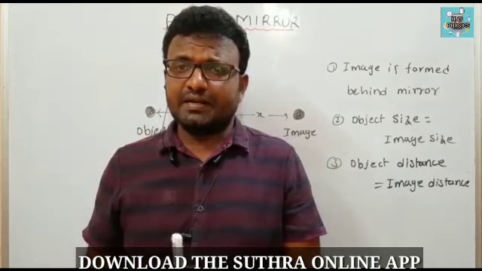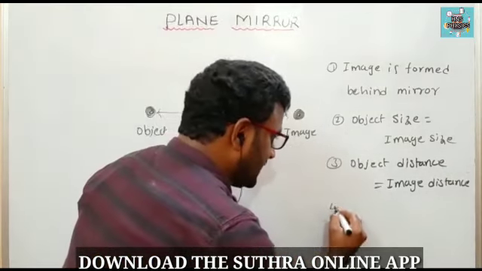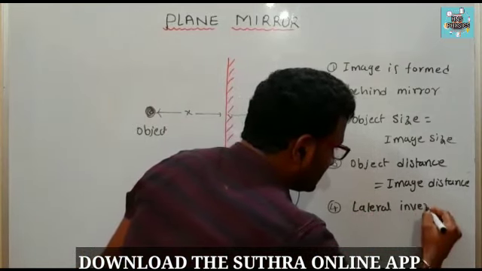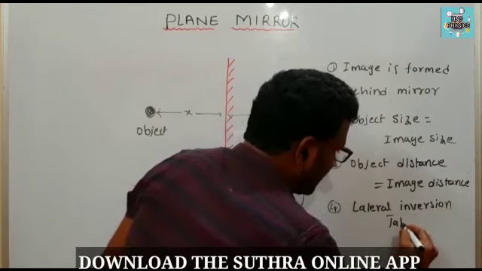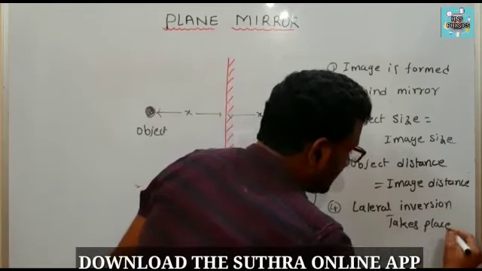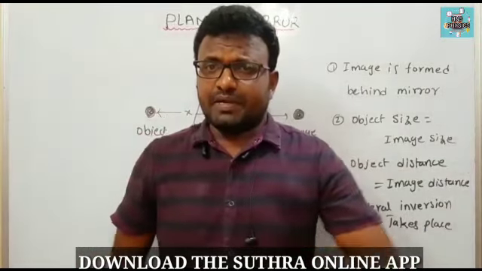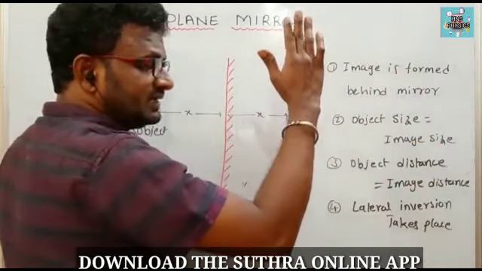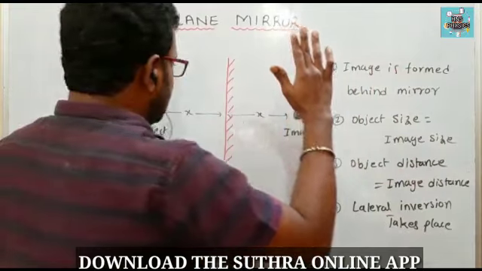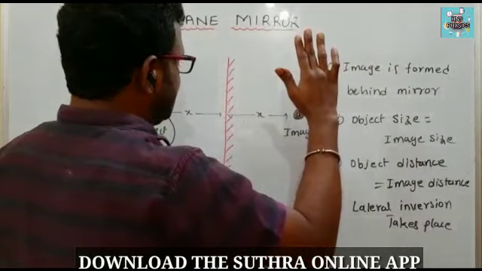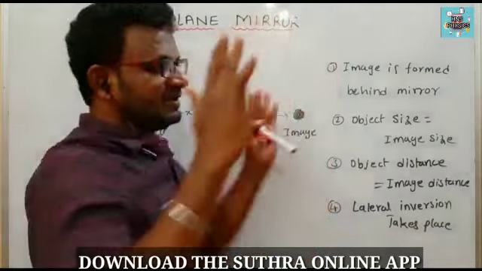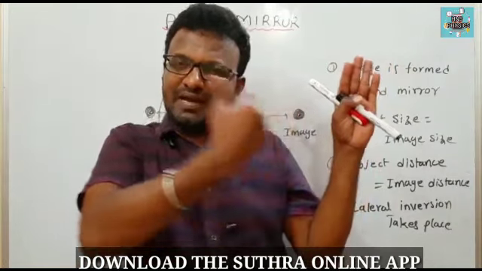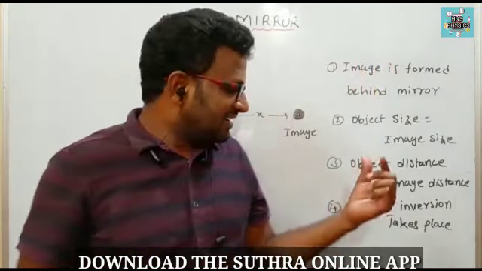And the fourth point, which is very, very important: lateral inversion takes place. That means, when we stand in front of a plane mirror, for example, imagine this is a plane mirror. If I raise my right hand, the image inside the mirror will appear like this. That means right appears as left and left appears as right. This phenomenon is called lateral inversion.